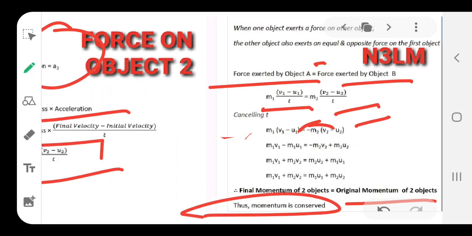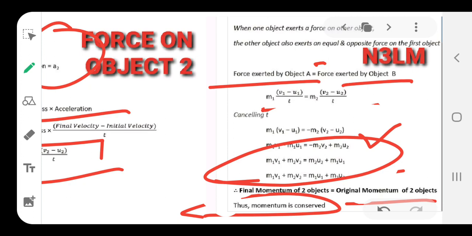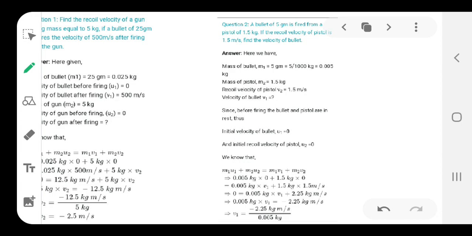So, please derive this relation 2, 3, 4 times, because this should be known to you, as we are going to use this formulation in this tutorial to solve many numericals. So, you should be very sure about what you are going to obtain in the relation. This is the fundamental stuff for the law of conservation of momentum. Now, let us see its application in the coming questions.